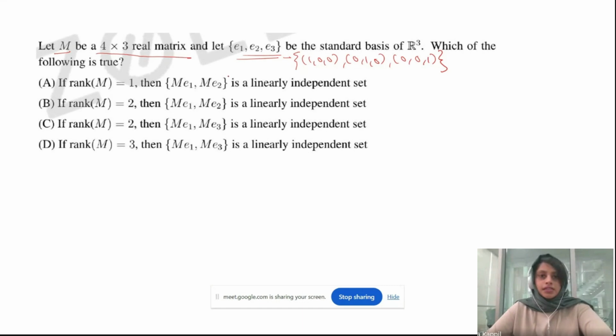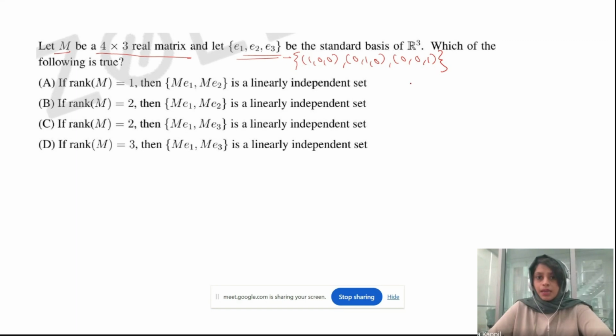This is the standard basis of R3, and the question is which of the following will be true. It's given the rank of M is 1. So I suggest you go with an example.